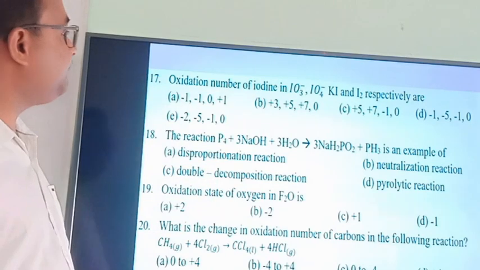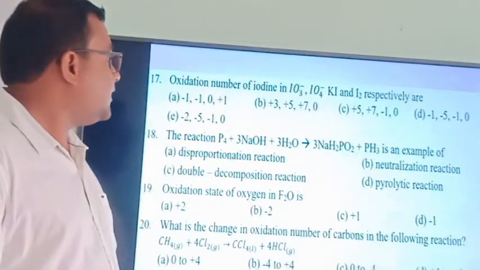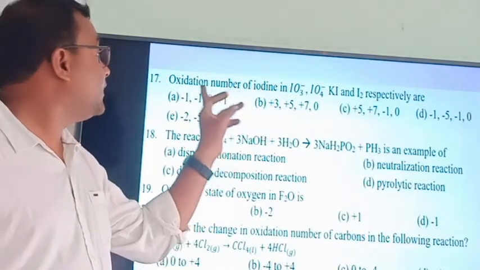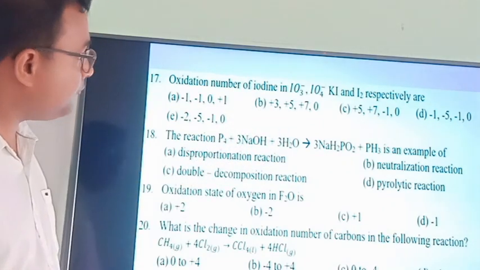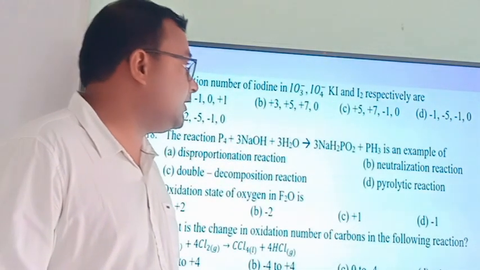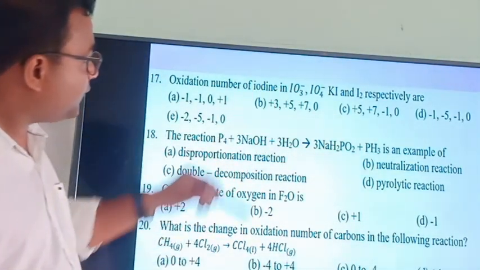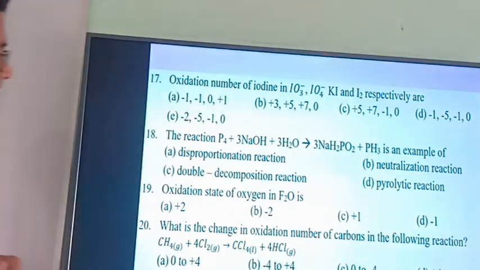Question number 17. Appeared question in the NEET as well as in the Kerala exam, the Kerala CET. Oxidation number of iodine in IO3 minus, IO4 minus, KI and iodine respectively. Which one? Oxidation number of iodine we have to calculate.